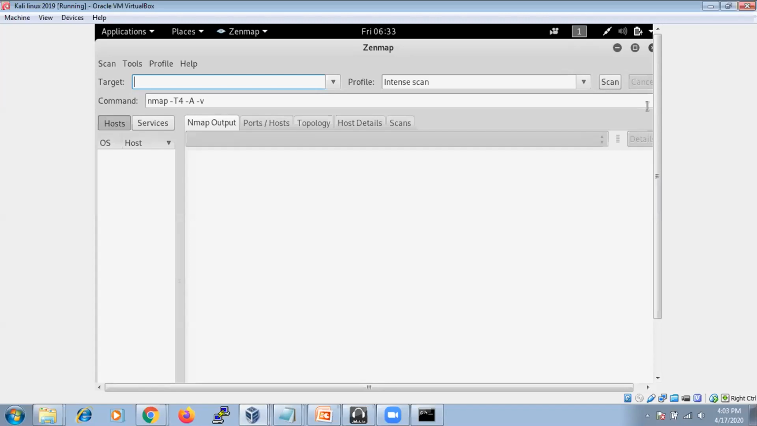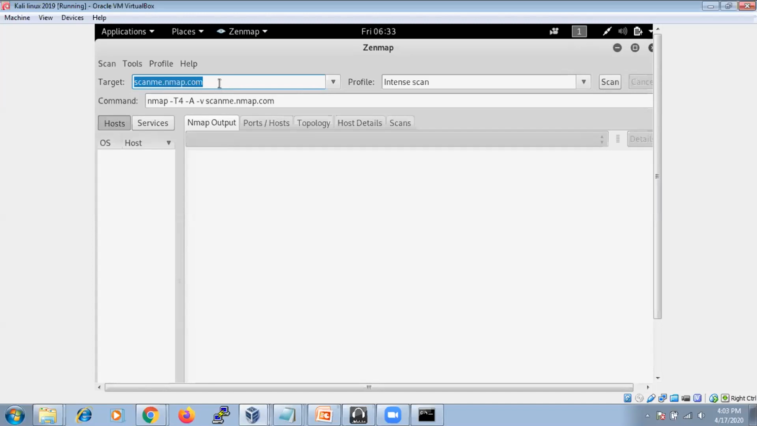Okay, see here I'm going to use a website called scanme.nmap.org, the demo website of Nmap. For this, the target is this one. If you know the IP address, you can use the IP address also. If you don't know the IP address, you can go with the website.